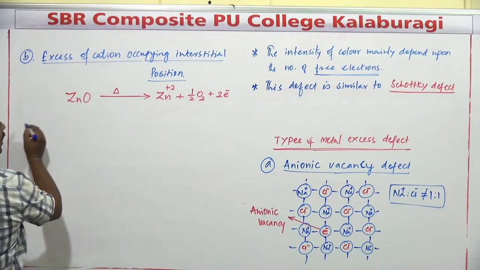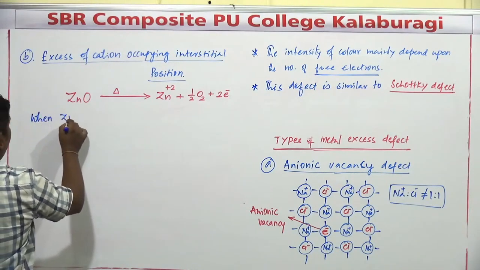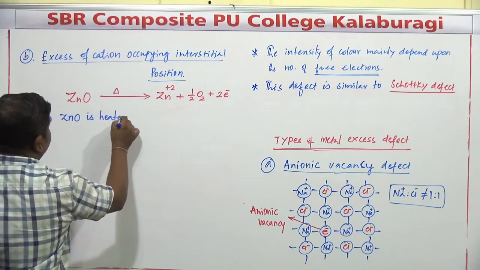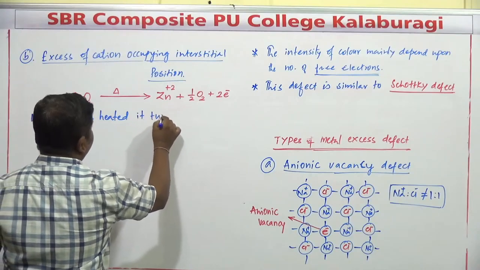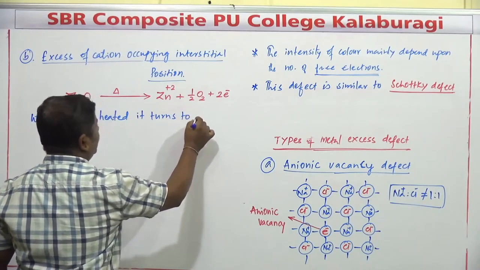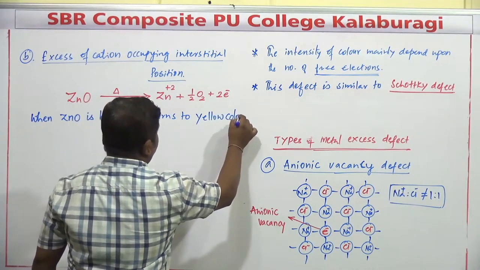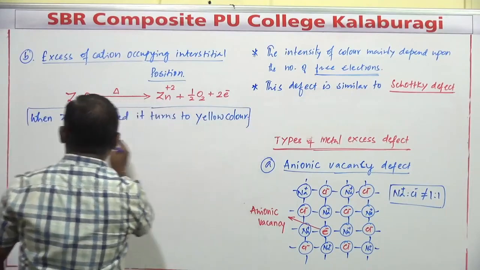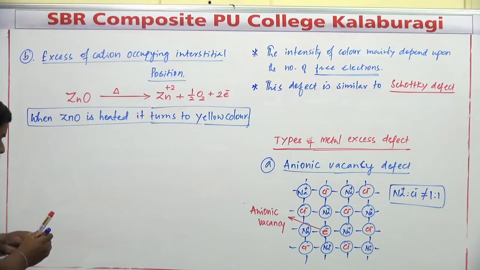Here one sentence I'll mention: when zinc oxide is heated, it turns yellow. Just remember this point. Why does it turn yellow?